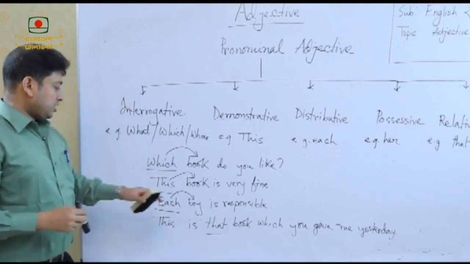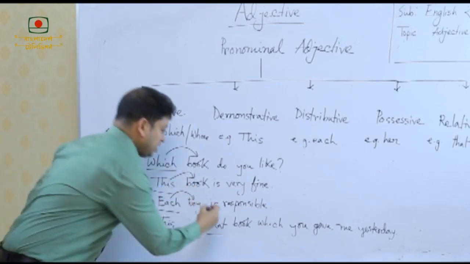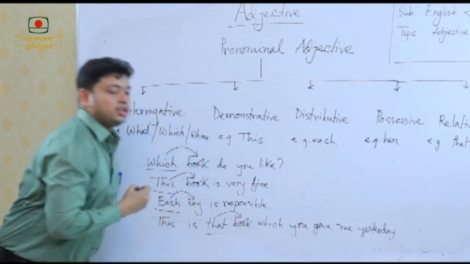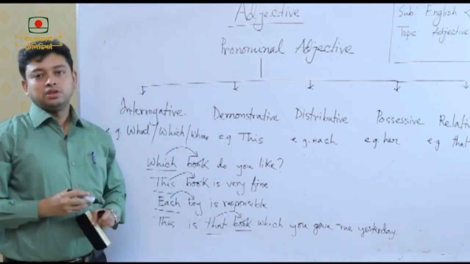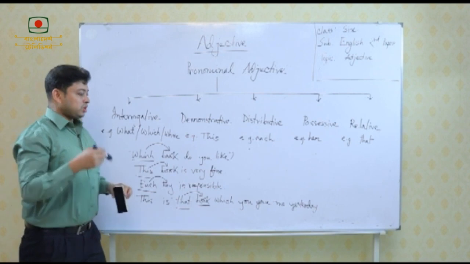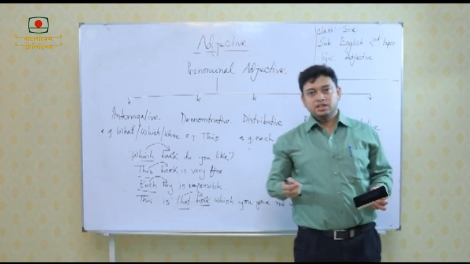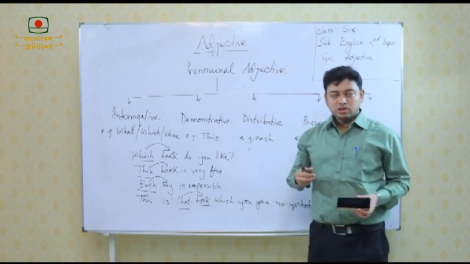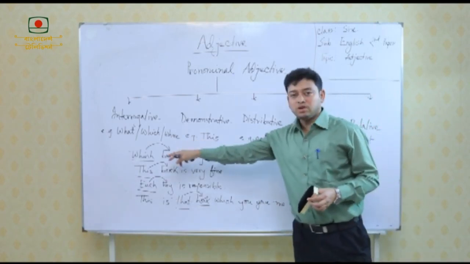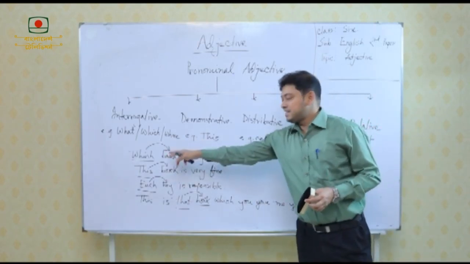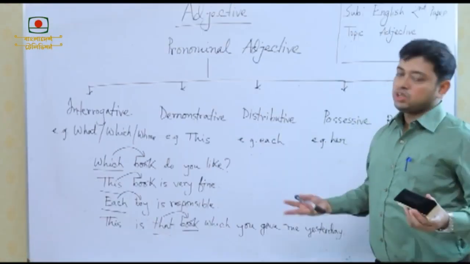So, here that is relating, but the problem is it is actually qualifying another noun. Book is the noun here. So, the name becomes relative adjective. So, if you write down relative adjective, the answer is correct. If you are confused what kind of name will be with this example, and if you can identify this is from a pronoun and the pronoun is acting as an adjective here, you can also write down this is a pronominal adjective. So, both answers are correct.